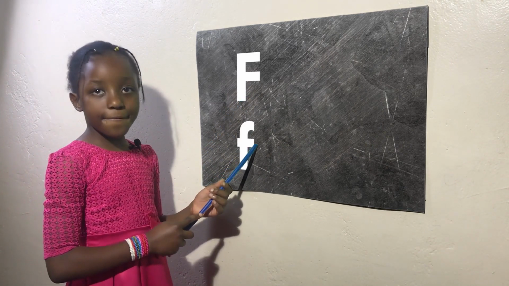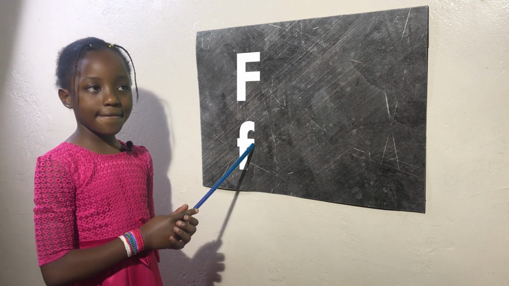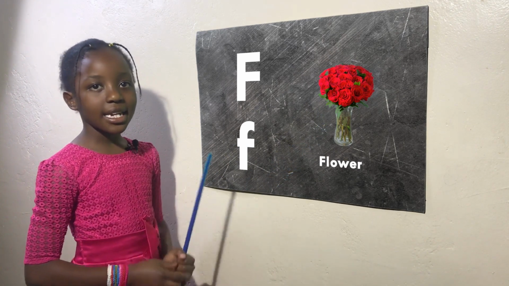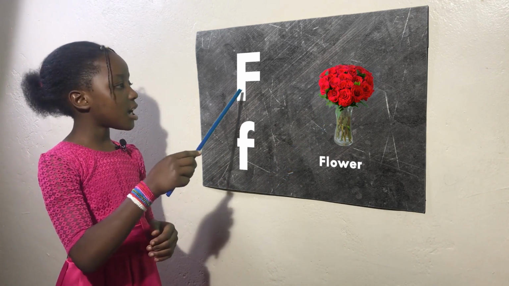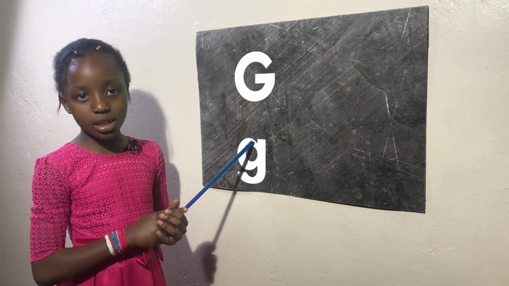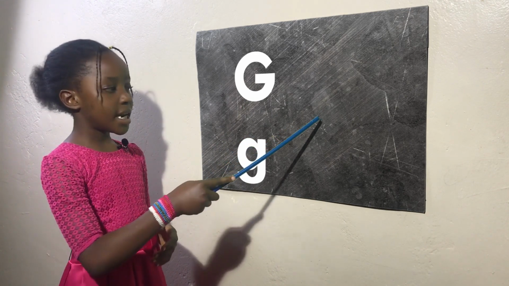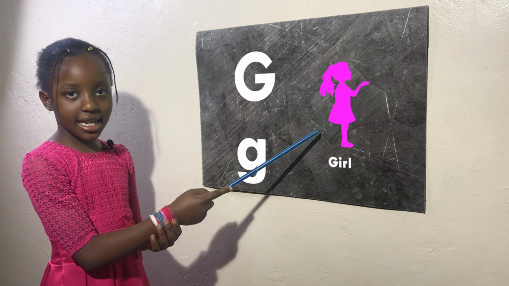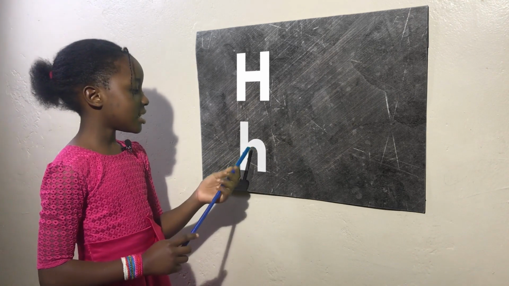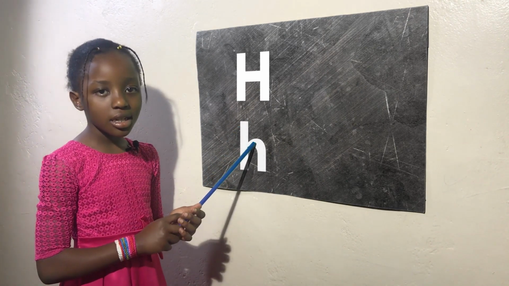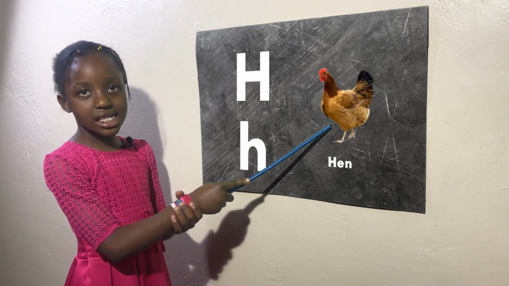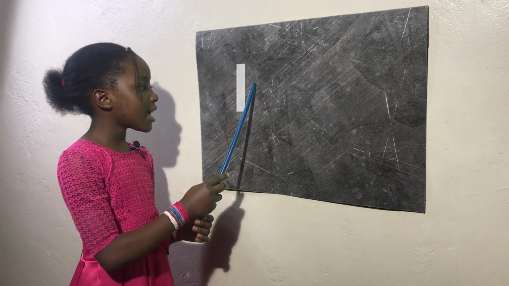The sound is f for flower. The next letter is G, uppercase G and lowercase g. The sound is G for gal. The next letter is H, uppercase H and lowercase h. The sound is h for hen. The next letter is I, uppercase I and lowercase i.